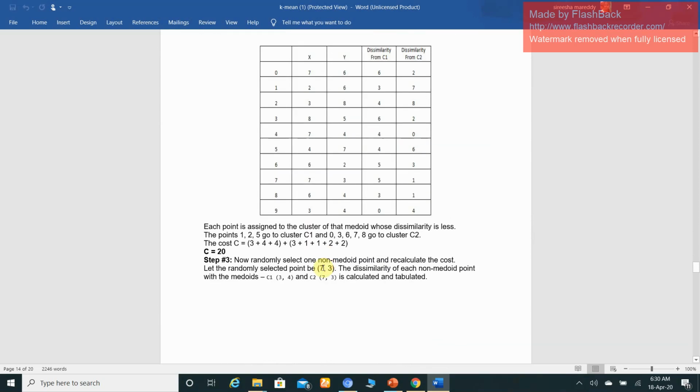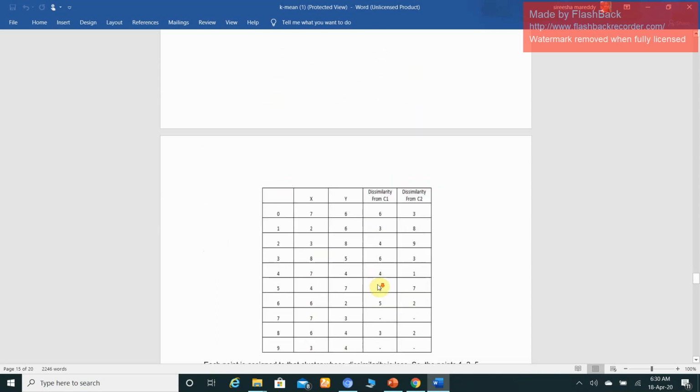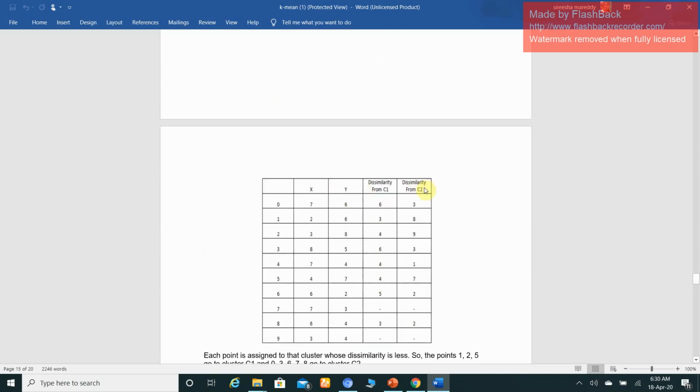Now you assume a non-medoid point. Randomly select one non-medoid point and recalculate the cost. Let the randomly selected point be 7 3. The dissimilarity of each non-medoid point with the medoids C3 1 4, C2, C7 3, newly you assume 7 3, is calculated and tabulated. So this is the changed C2.